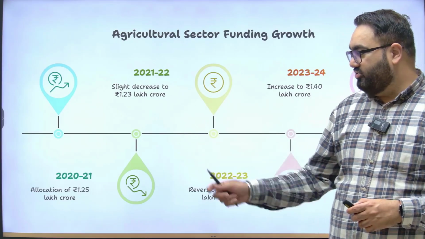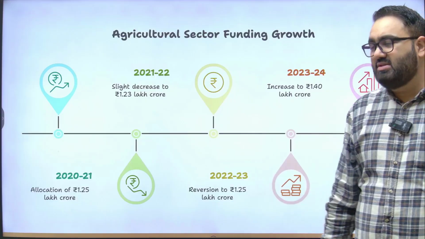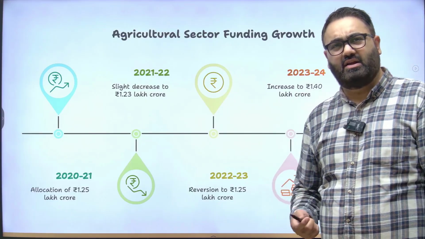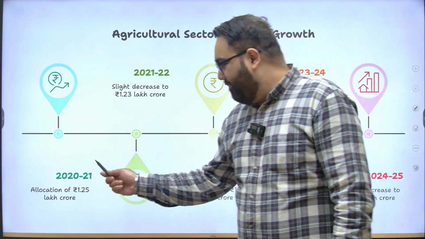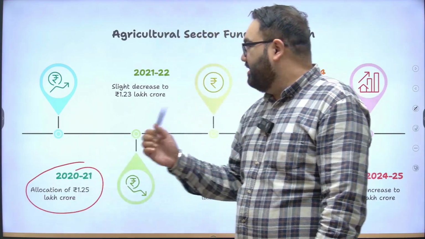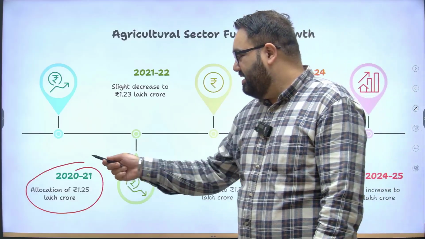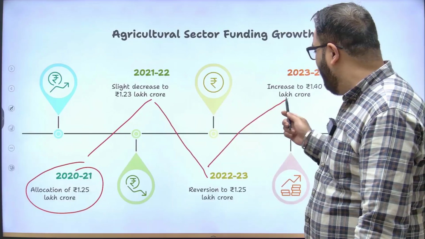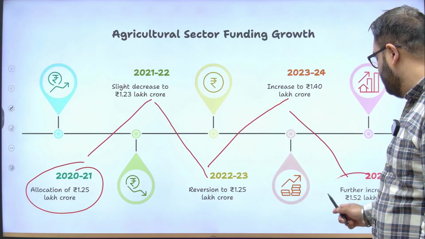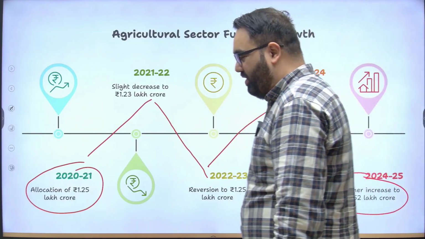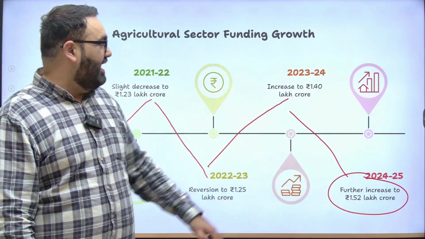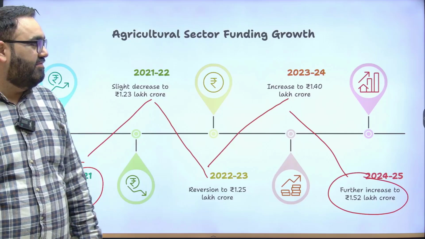This is the growth. As you can see, over the past few years, allocation for agriculture sector funding, research, etc. 1.25 lakh crore rupees were allocated here for agriculture subsidy, and then decreased to 1.23, has been in a similar ballpark. It has now increased in 2024-25 to about 1.52 lakh crore. So that's a certain increase in the agriculture sector.